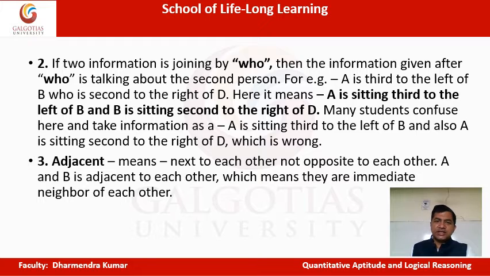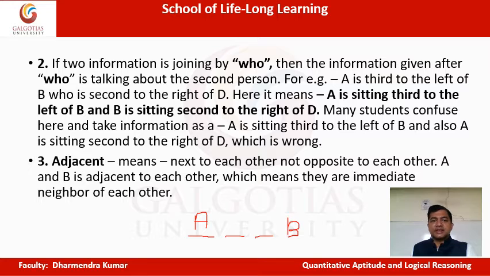Now A is third to the left of B is the same thing as this. B is here: first left, second left, third left. A is third to the left of B, correct? Who is second to the right of D? Now, who signifies which, whom? B. A is third to the left of B. B, who is second to the right of D.